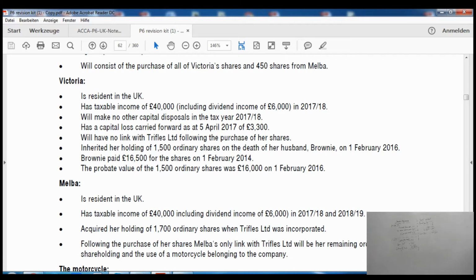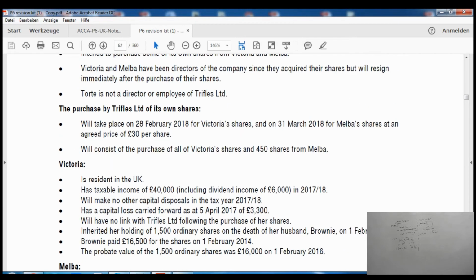On 1st of February 2016, Blowney paid 16,500 for the shares. Her husband bought the shares on 1st of February 2014, so we will start the period from then. It is 2014, and the shares are being bought back in 2018, so these are almost 4 years.